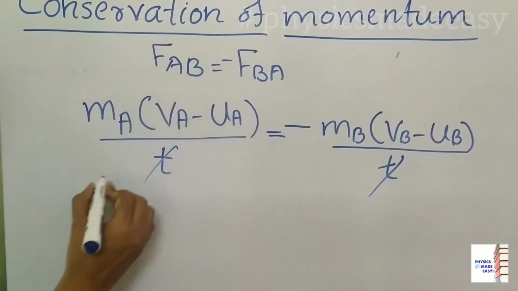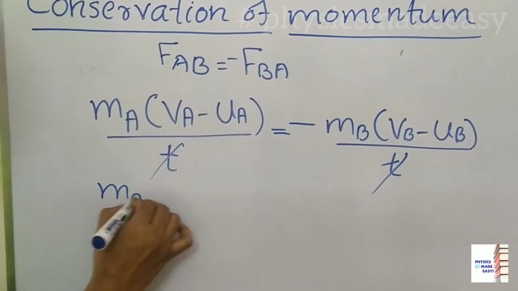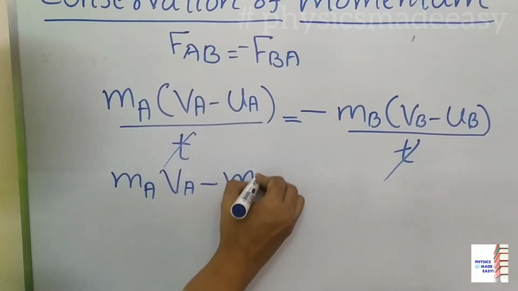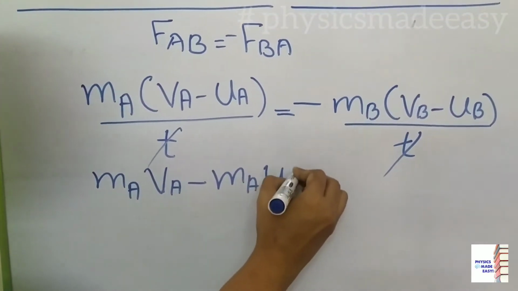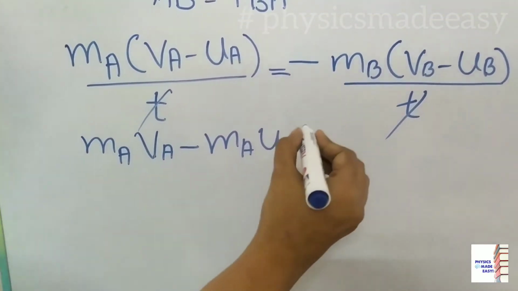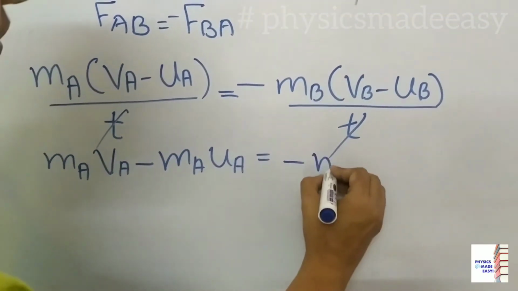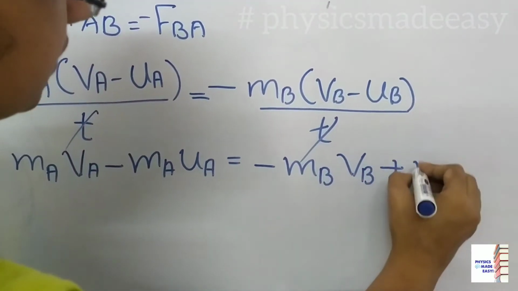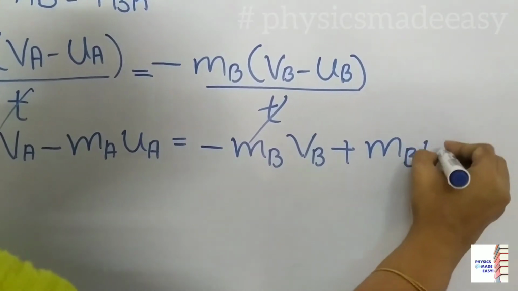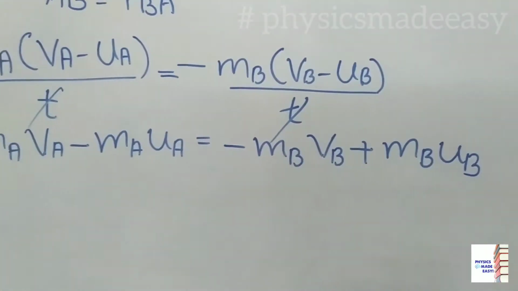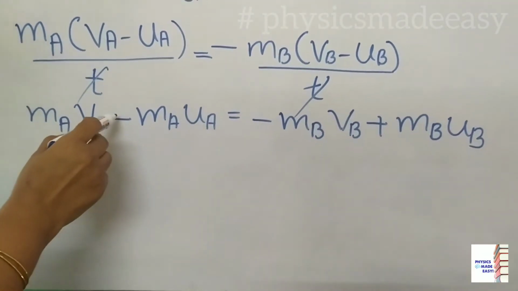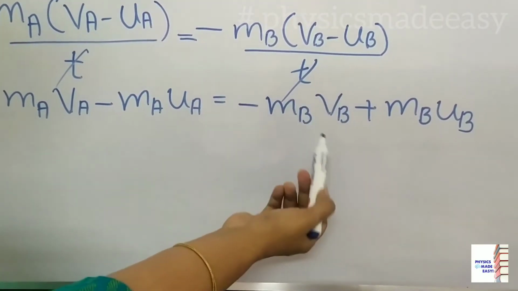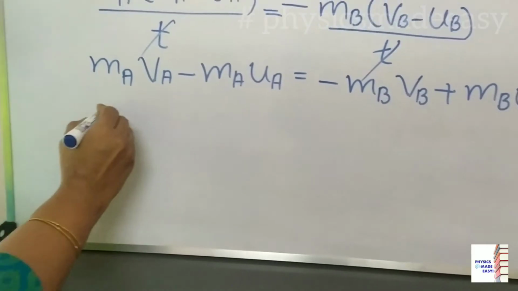Then we can open the brackets: mA vA minus mA uA is equal to minus mB vB plus mB uB. Then here you can see one minus term. This term we can take to this side and this minus term we can take to this side. Then how to write?